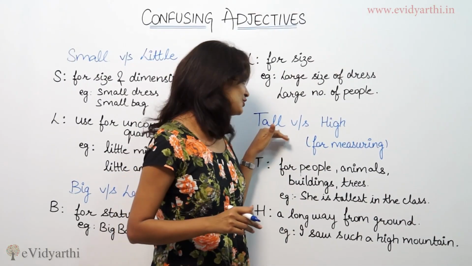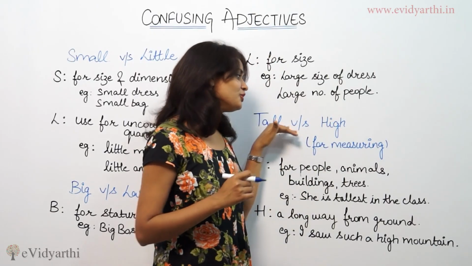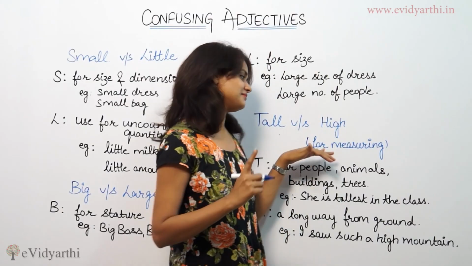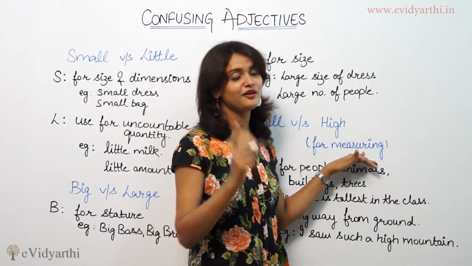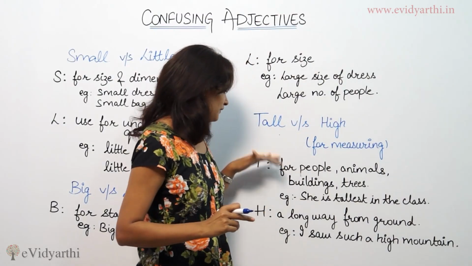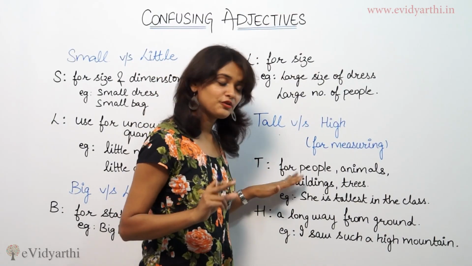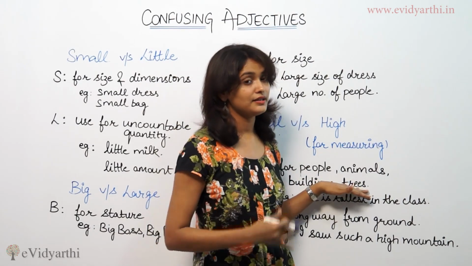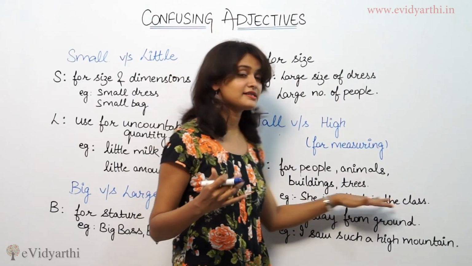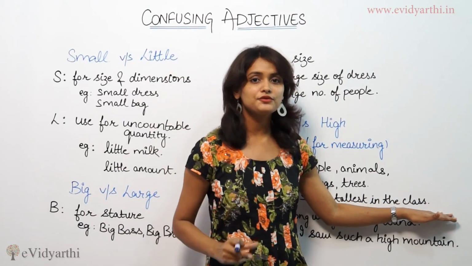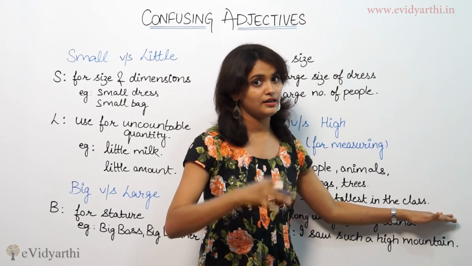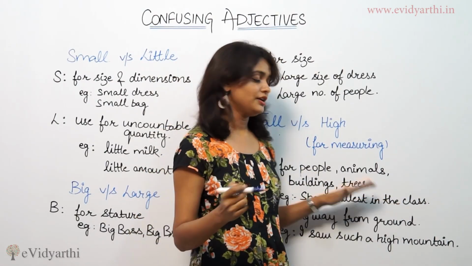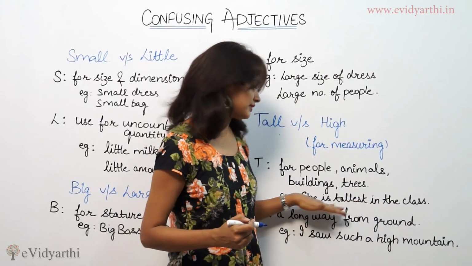Next and last is tall versus high. Both of these words are used for the same meaning, and that is for measuring things, living and non-living both. So, when we take the word tall, it is used for people, animals, buildings and trees for measuring or telling their height. Example: she is the tallest in the class. It means the height of the girl is the most in the class. It means there is no other girl or boy in our class who is taller than her. So that's why we are using tallest.